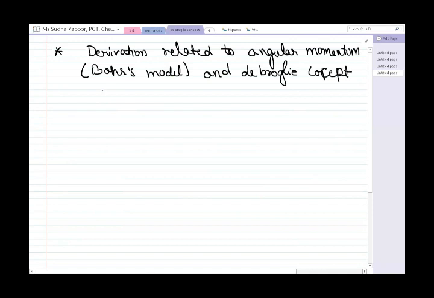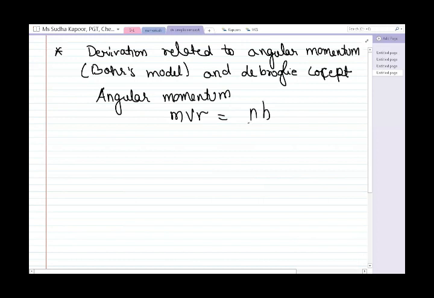What is the angular momentum given in Bohr's model? We have done the Bohr model. The angular momentum is mvr, which is equal to nh upon 2 pi. Let us try to relate it with the de Broglie concept. Substituting the value, 2 pi r is equal to nh upon mv.